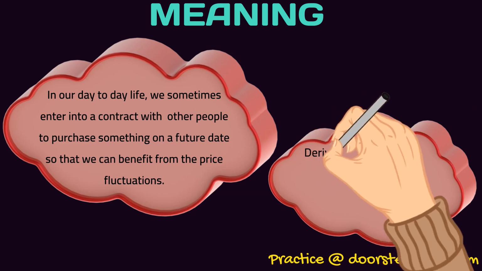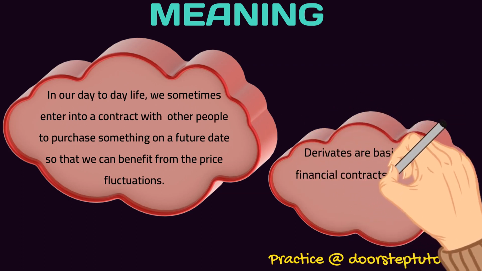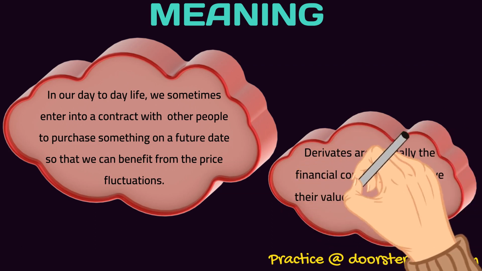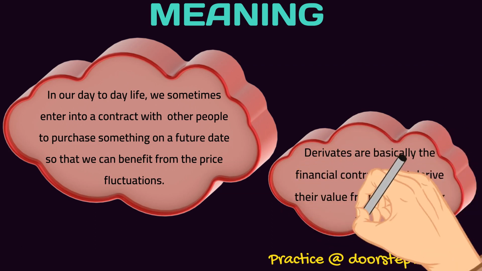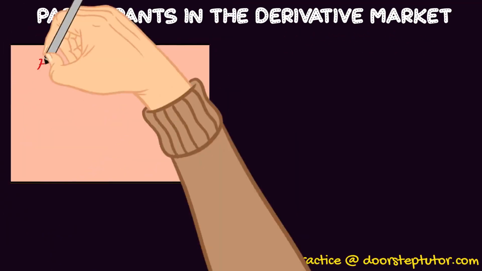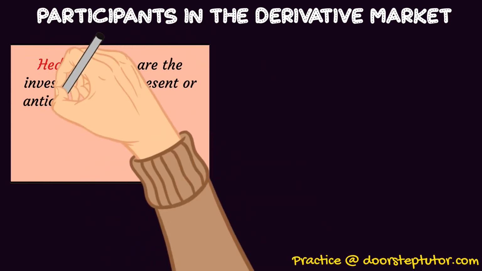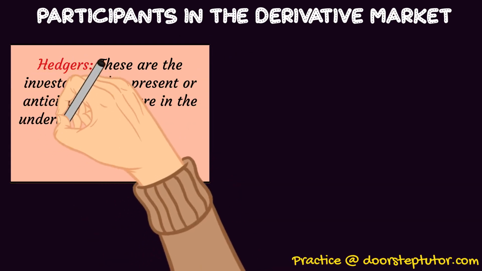So derivatives are basically financial contracts that derive their value from an underlying asset, which is price in this case. Now, who are the participants in the derivative markets? The first one are hedgers. These are the investors with present or anticipated exposures in the underlying assets.